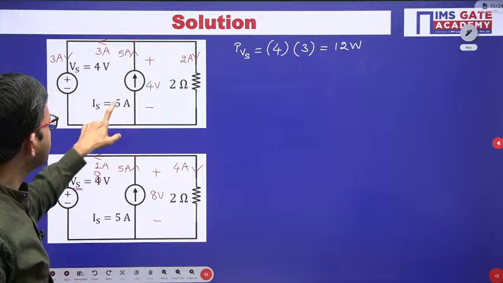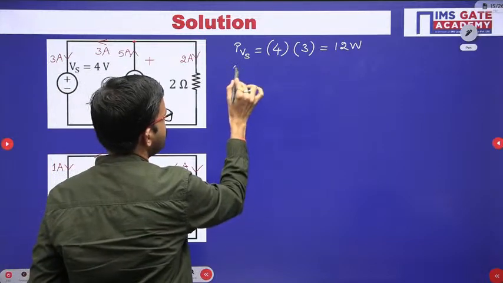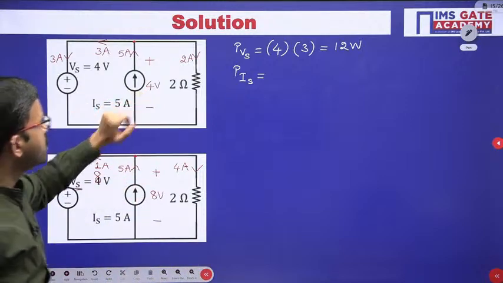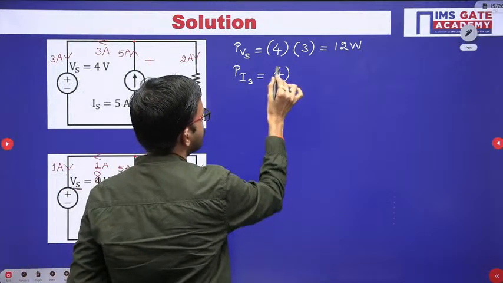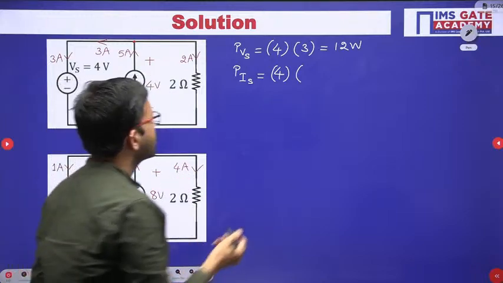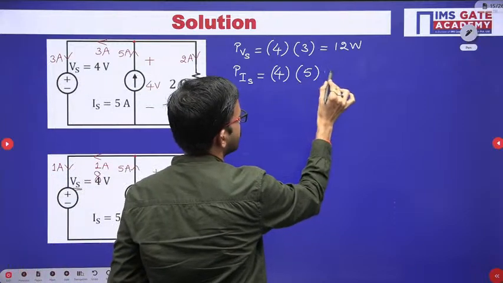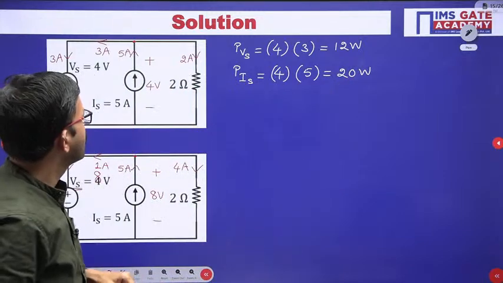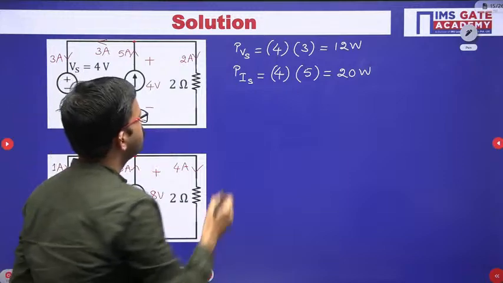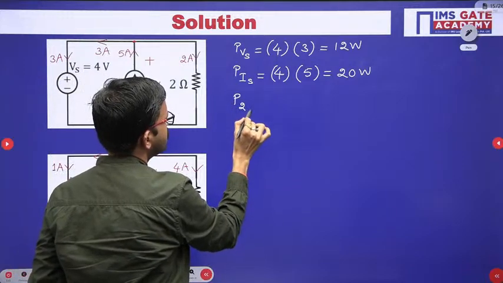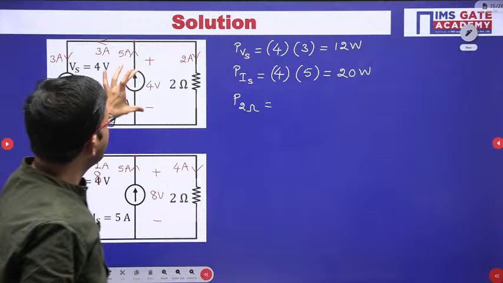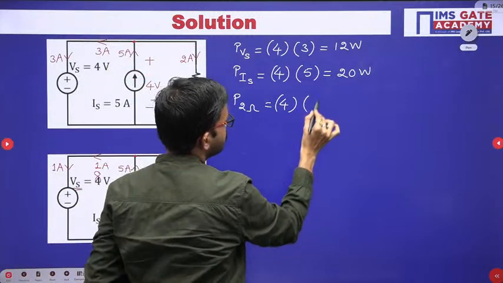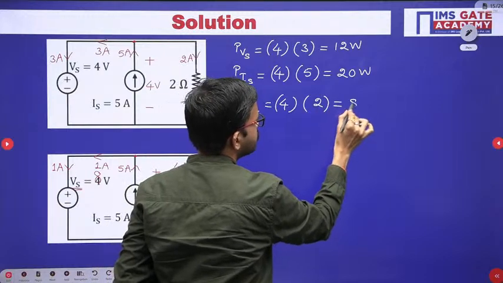Similarly regarding the current source, here voltage is 4 volt and current is 5 ampere, 4 into 5, that is 20 watt. Similarly with respect to this 2 ohm resistor, voltage is the same 4 volt, current is 2 ampere, 4 into 2, 8 watt.